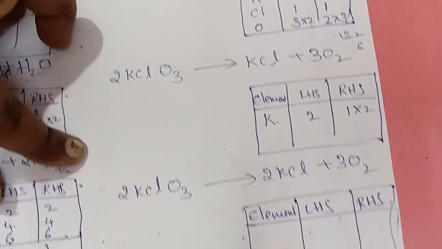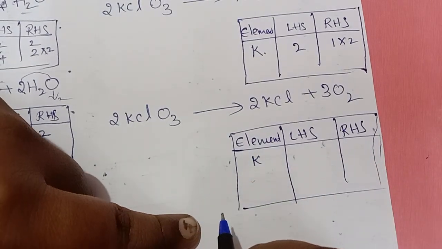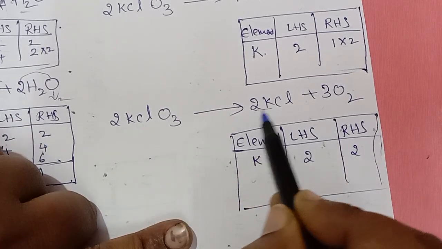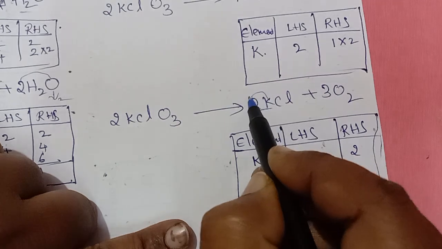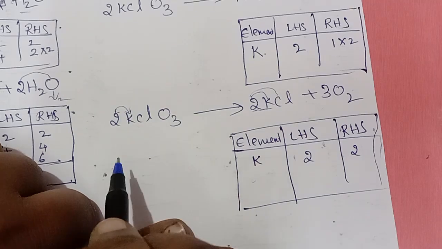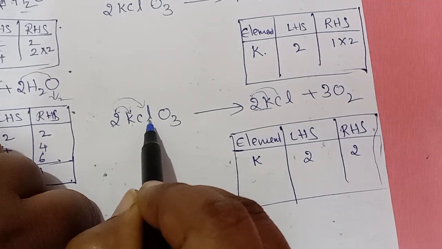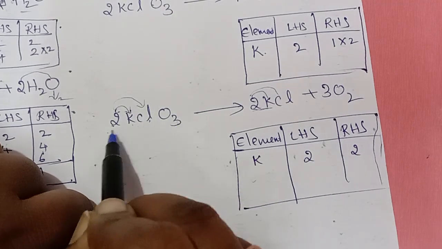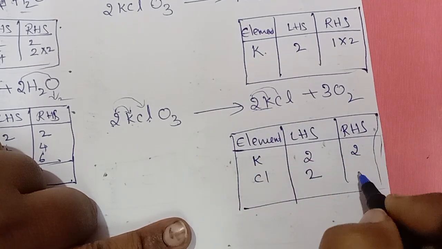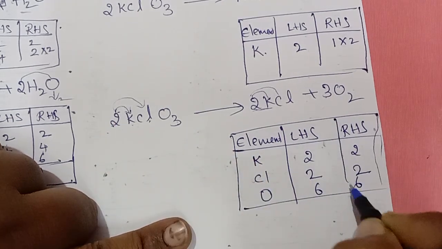LHS, RHS. Check again from K. Left hand side we have 2, right hand side 2. 2 should be multiplied with the K and with this chlorine, both. K, 1 into 2, 2. Chlorines, 1 into 2, 2. Oxygen, 3 into 2, 6. So chlorines, 2, right hand side also 2. Oxygens, 2 3s are 6, 3 2s are 6, 6, 6, balanced.